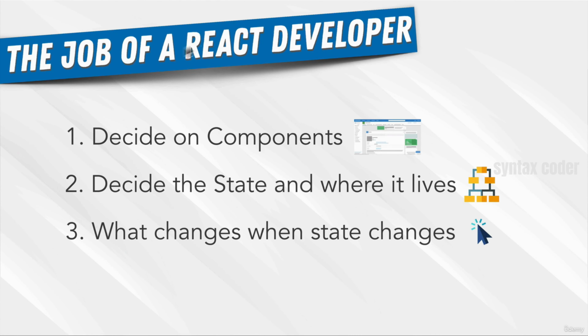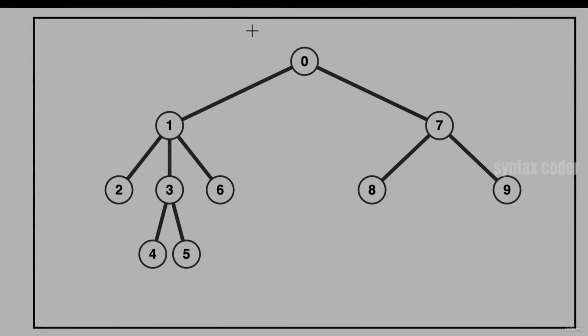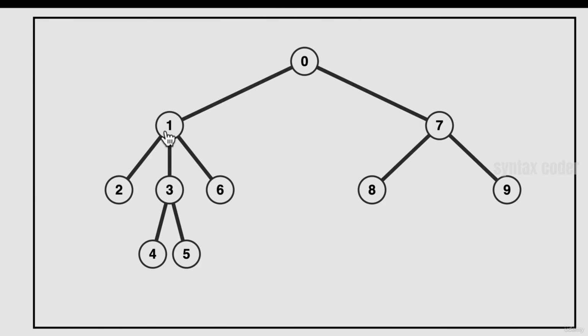Now, again, remember the keys to being a great React developer? The second point was to decide the state and where it lives. Now, up until now, we've only had state in our app component. But as we move further along in the course, you'll notice that we can put state wherever we want. So before we even get to that, let's think about this. I have here just a simple little tree-like structure.